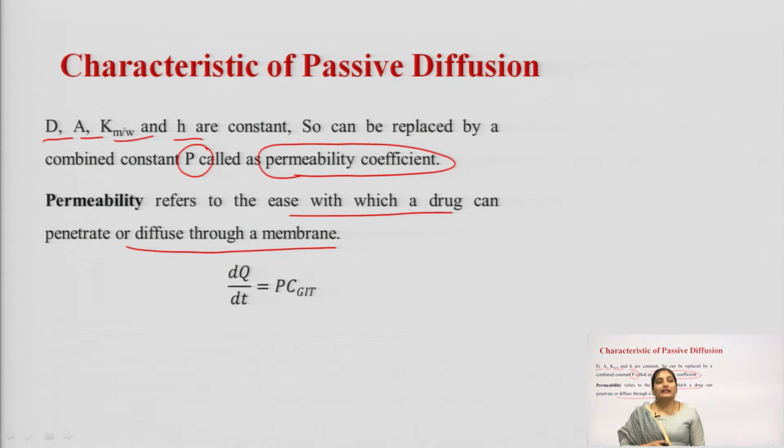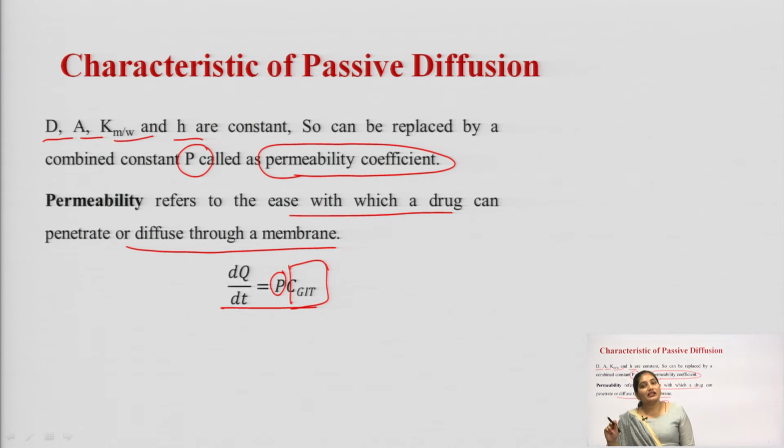So, dQ/dt is equal to P into Cgit. Means the rate of drug diffusion is directly proportional to the permeability as well as the concentration of drug in the GIT. Because the concentration of drug in the blood is always negligible, very less as compared to the concentration of drug in the GIT, that is why Cgit minus C can be replaced with Cgit.